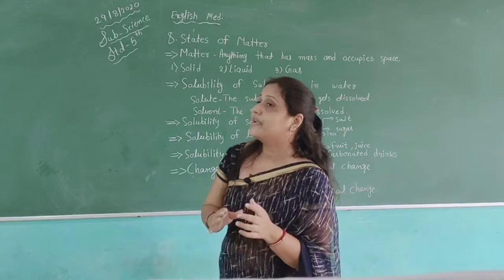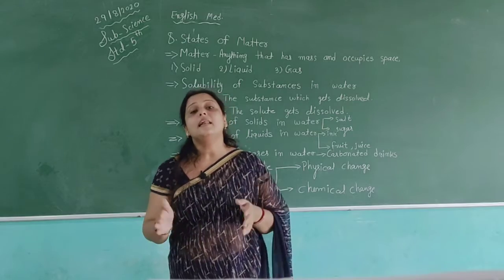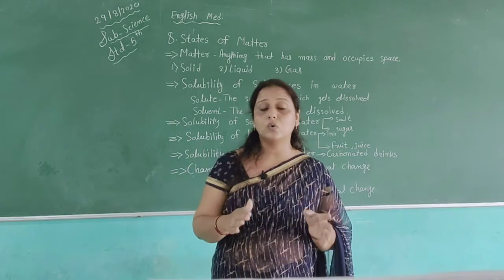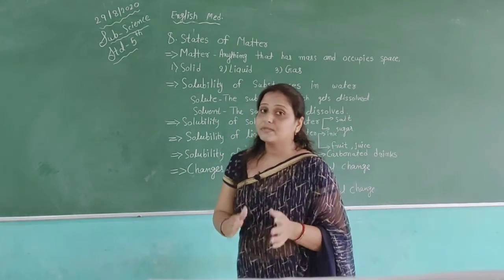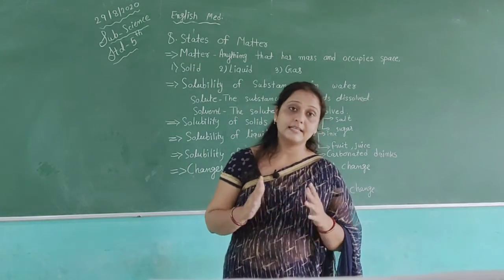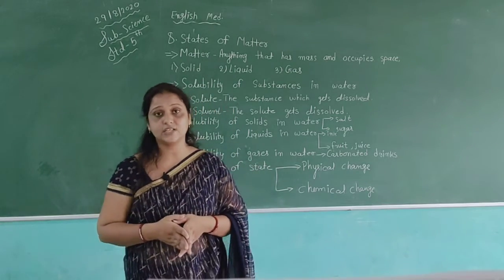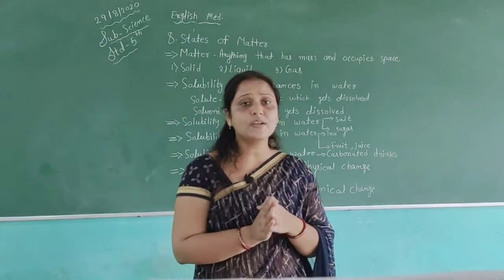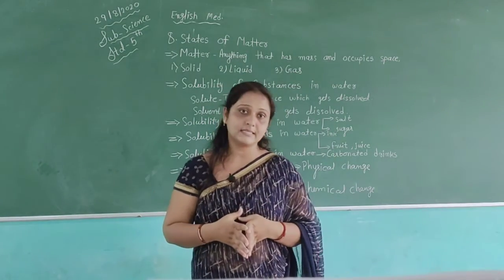So in this chapter, we have different types of states which are useful to us: solid, liquid and gas. We use different types of things, and all things behave according to their features in different states. Then solubility of substances in liquid: solubility of liquids, solids and gases. Then we also have different types of changes: physical change and chemical change. So students, for better understanding, try to read your textbook. In your textbooks, some activities are also given. By doing these activities, you will know more about this topic.